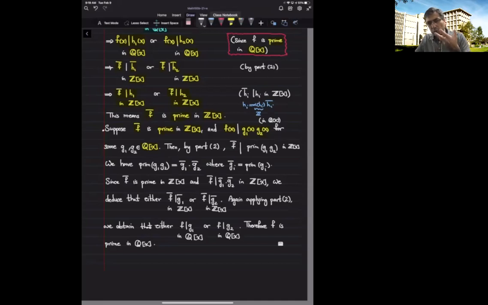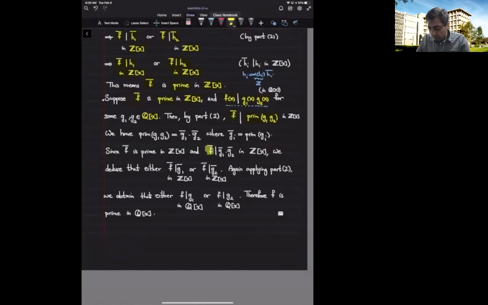But again, using part 2, knowing that f divides this product, we can deduce that the primitive form of f divides the primitive form of g1 times g2. And the primitive form of g1 times g2 is the primitive form of g1 times the primitive form of g2. So we get that f bar divides the primitive form of g1 times the primitive form of g2 in Z bracket x.